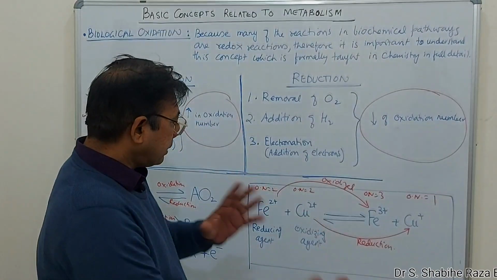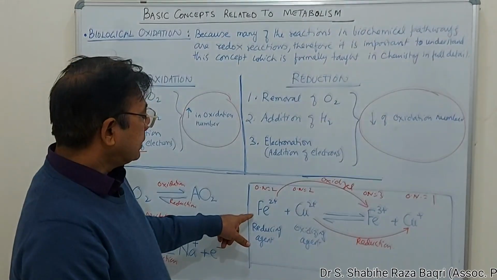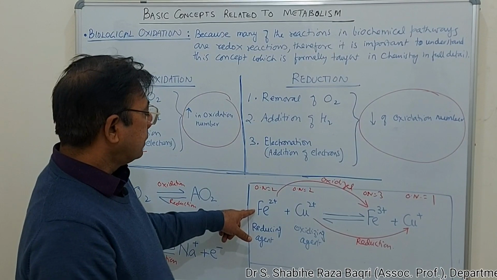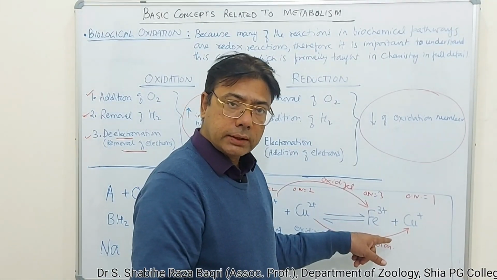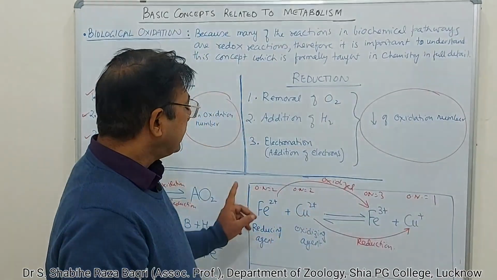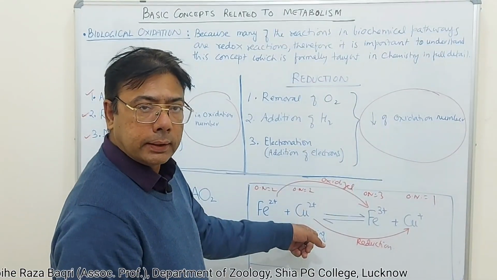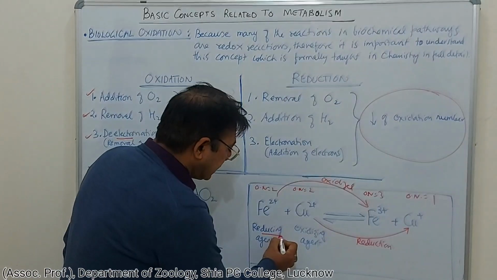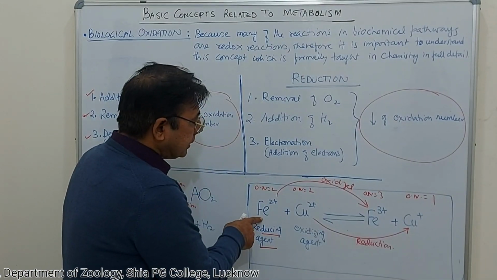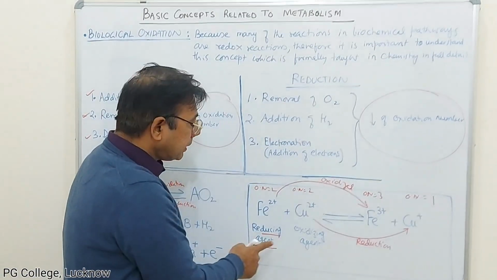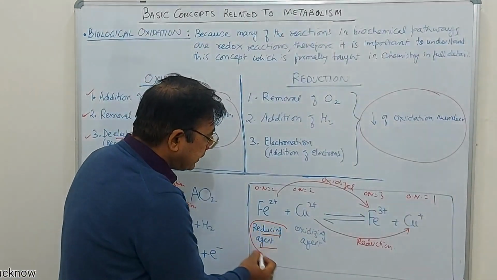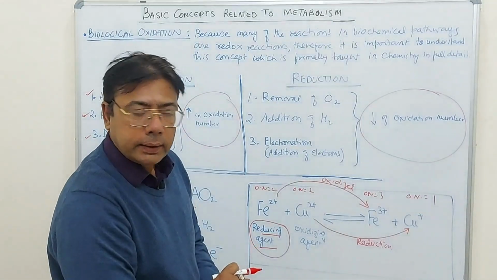So in other way we can say that when this ferrous ion changes to ferric ion and gets oxidized, it reduces cupric ion. So in that sense, once it is getting oxidized, it is reducing cupric ion, so we can call it a reducing agent or simply a reductant.